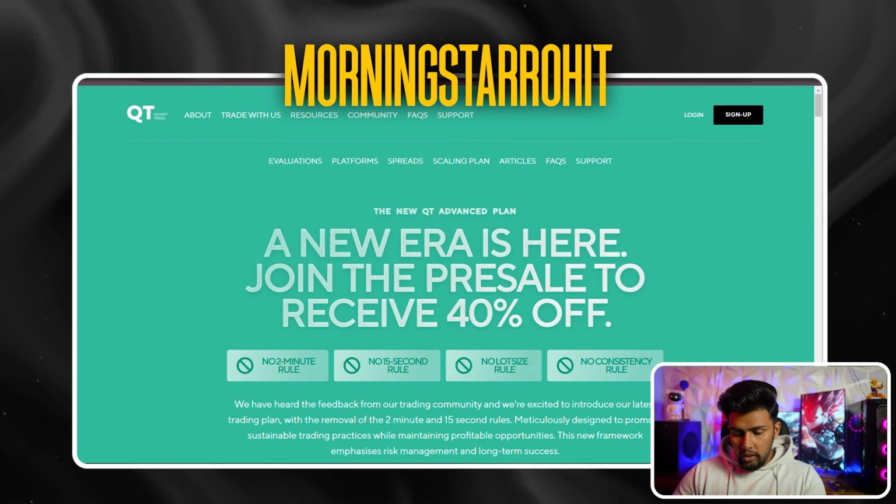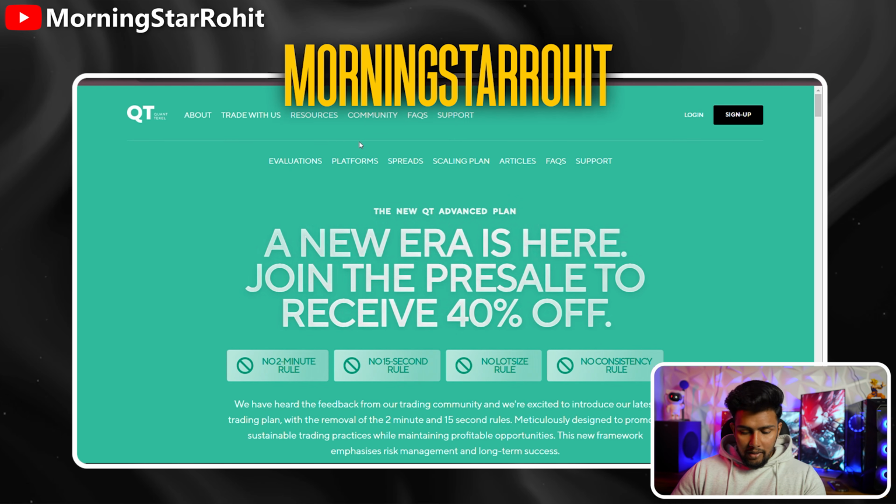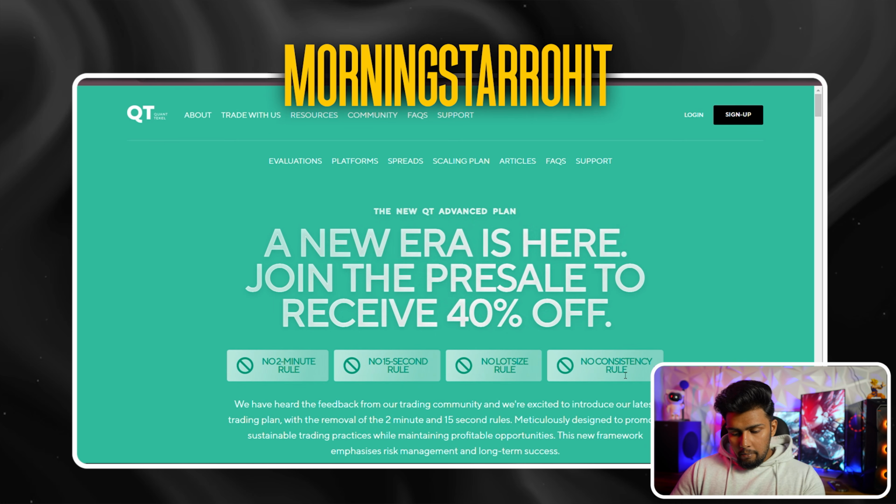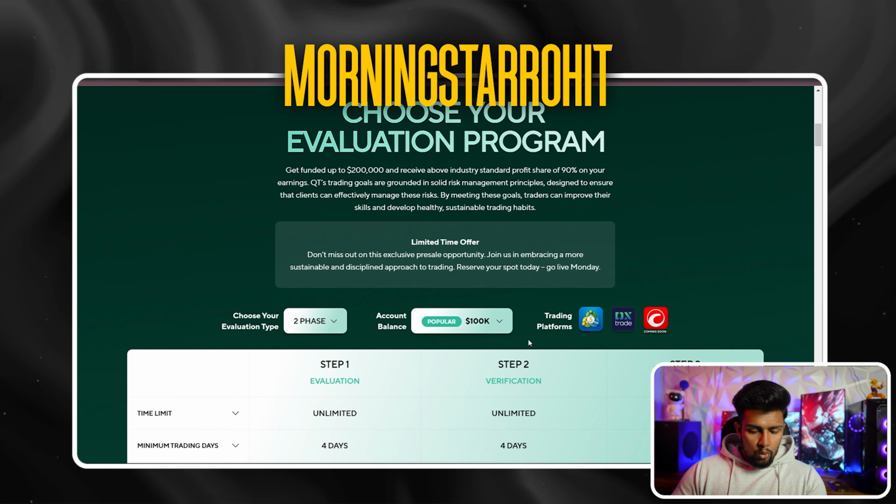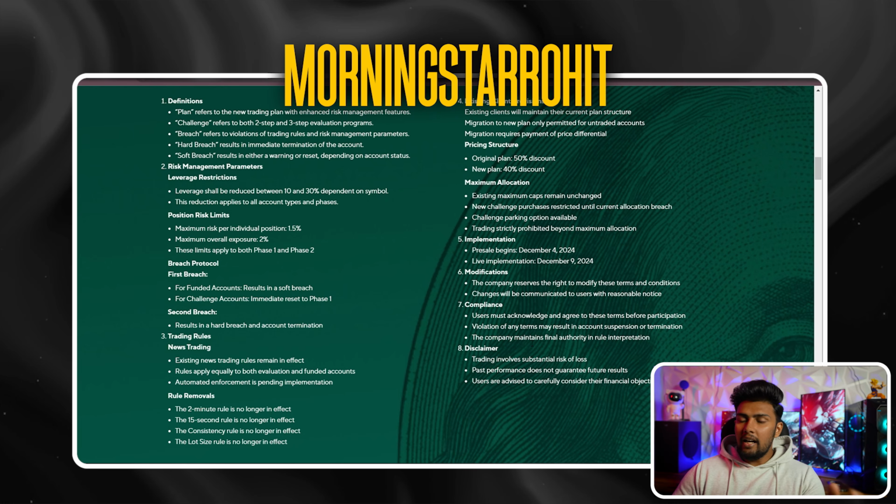Now let's come to their advanced plan, which they launched recently, where they have removed the 2-minute rule and the 15-second rule, which is that in the starting 15 seconds of the trade you can place SL and TP. They removed that as well. They removed the lot size rule and the consistency rule in the funded account. But they have added certain rules, and those rules are something which I don't like. After seeing all those rules, I'll say this: go for the 2-step legacy account, because in the advanced account they removed the 2-minute rule, the 15-second rule, there is no lot size rule, and there is no consistency rule.